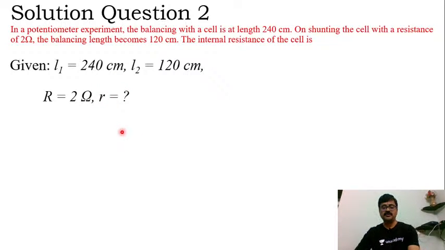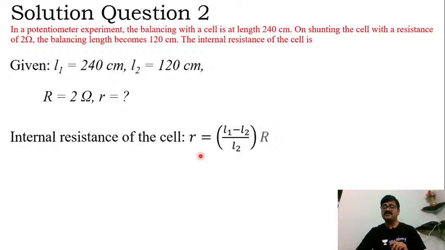Okay, now here internal resistance of a cell is given by r is equal to L1 minus L2 divided by L2 multiplied by the resistance that is connected, right? So that connected resistance is 2 ohm here.